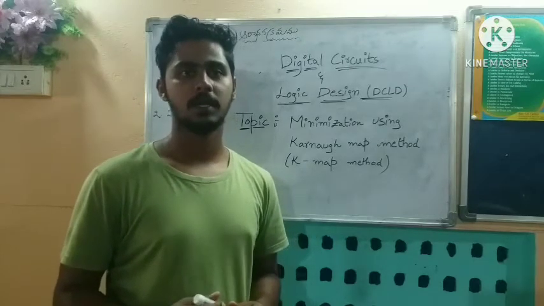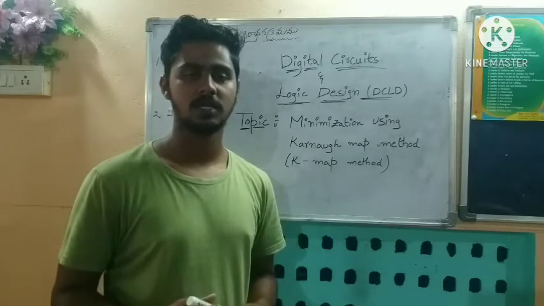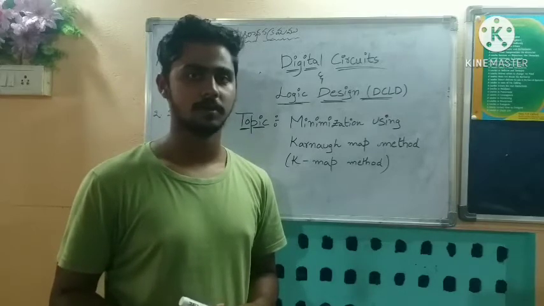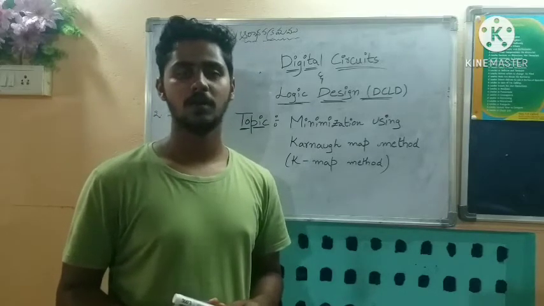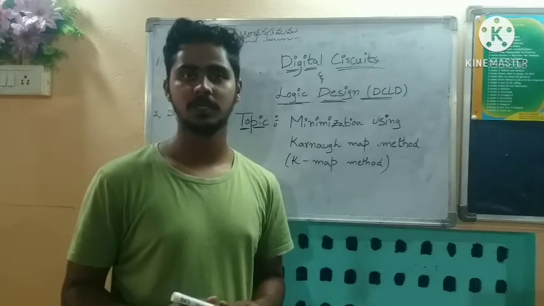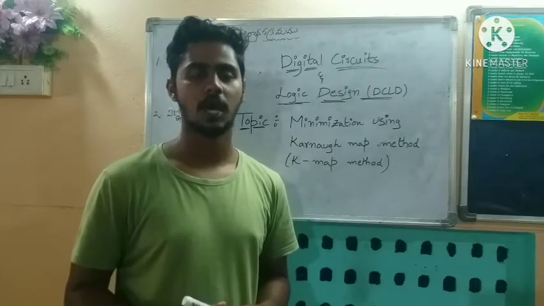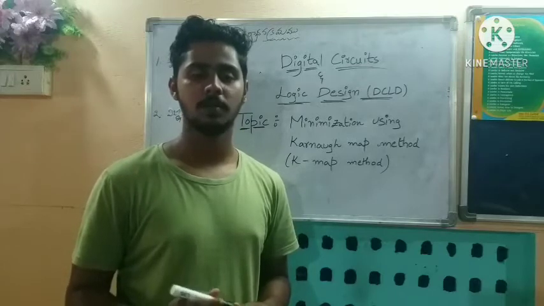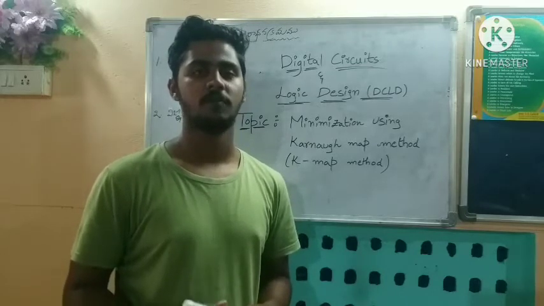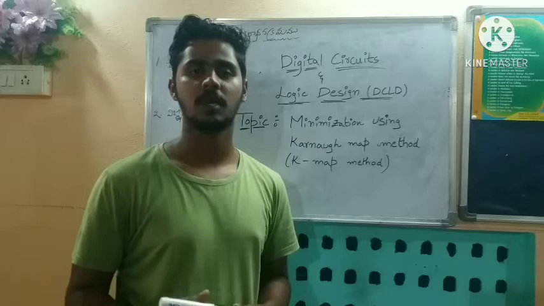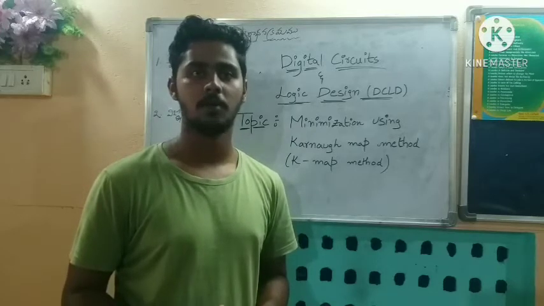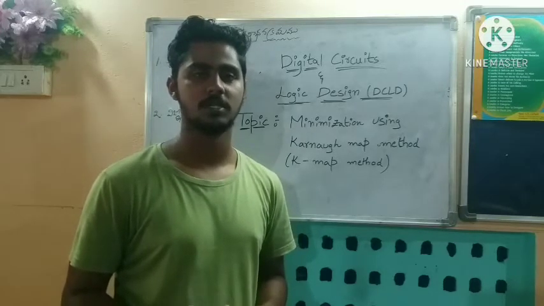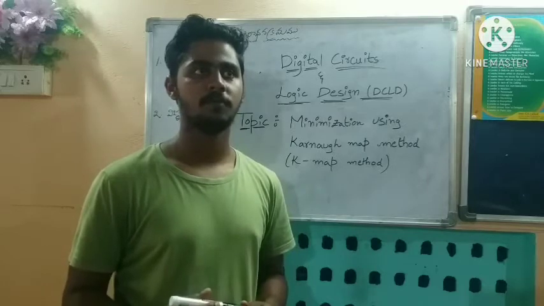In this K-map method, there are squares, and each square contains one minterm. K-maps are a conventional method to represent switching functions of up to 6 variables. The K-map method is also used for finding SOP, sum of products, and POS, product of sums, representations.